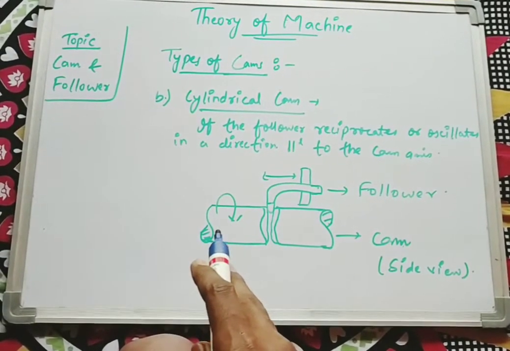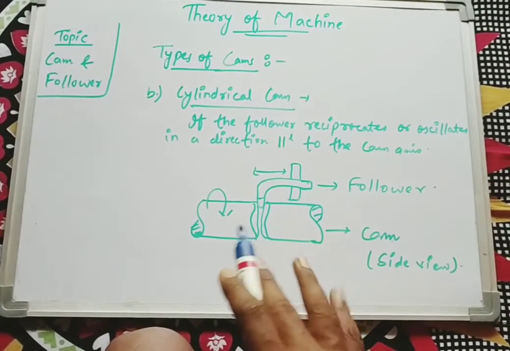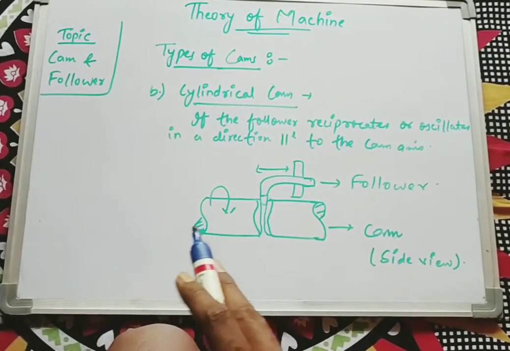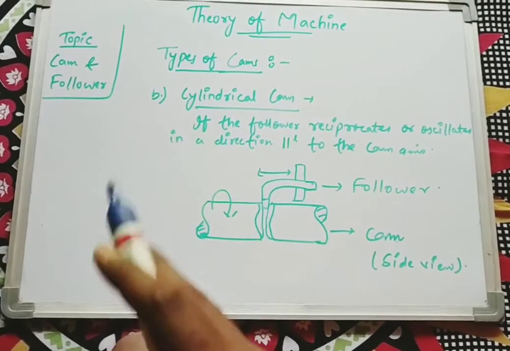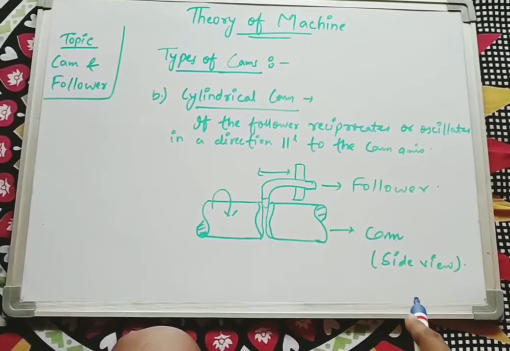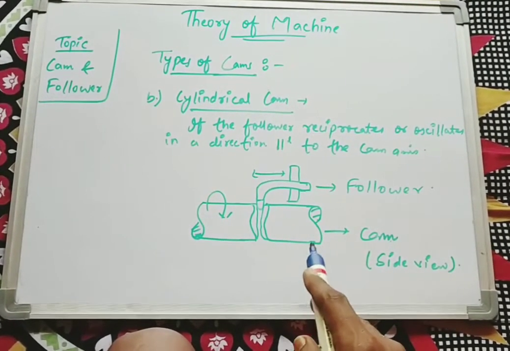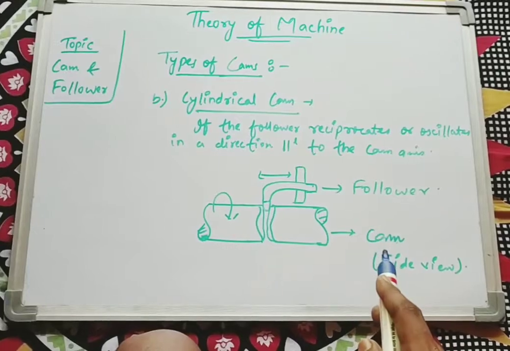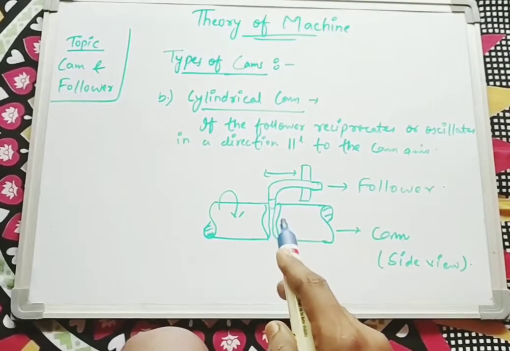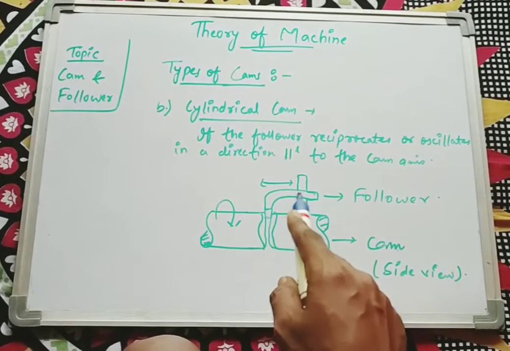You may think that here the arrangement or diagram of the cam is different from the previous cases. It is not different, it is the same as above. The difference is that in all those cases the cam was drawn from the top view, and here the cam is drawn from the side view. Here I have drawn the side view of the cam so you can understand how the follower is reciprocating parallel to the cam axis. Here I have shown a follower whose shape is spherical, so I have mentioned a spherical follower.